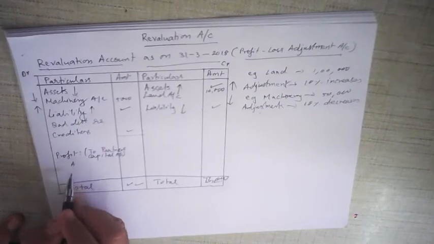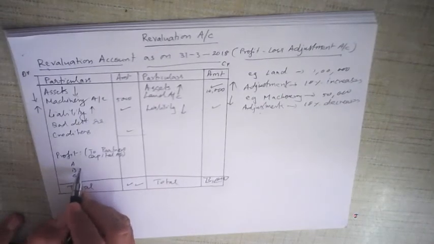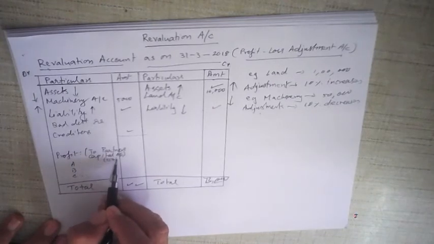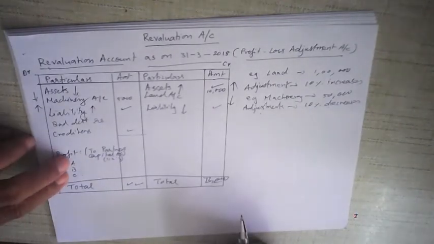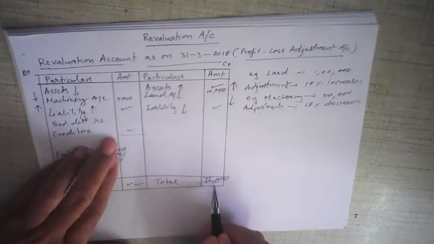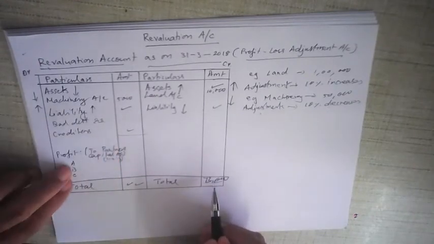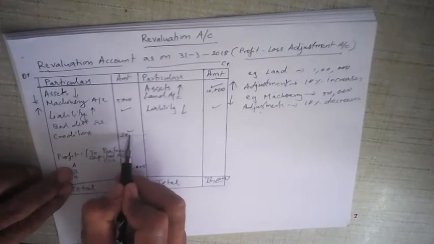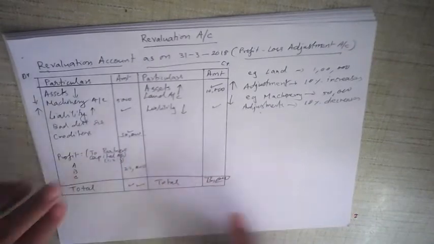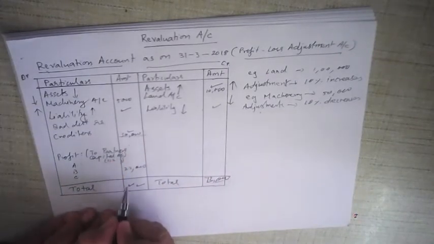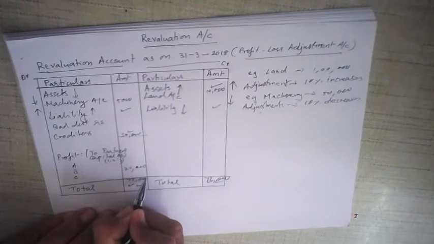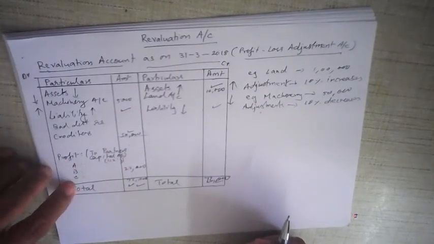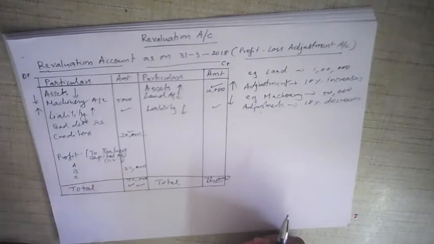And what is the ratio? Suppose A, B and C are partners, and their old profit sharing ratio was 1:2:3. So the amount will be transferred in the ratio. In this case, the difference is 22,000. 22,000 will be written here. This is your 22,000. This is your 50,000. So 50 plus 22 is 72,000. You will get 72,000 here also. But remember, this 22,000 is distributed between A, B and C in the ratio of 1:2:3, which is their old ratio.